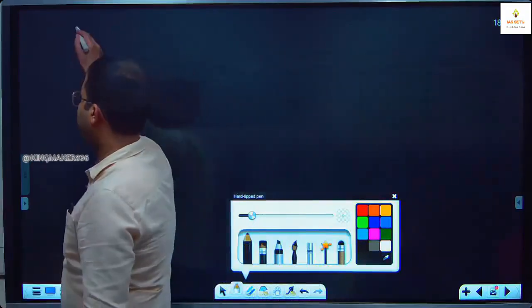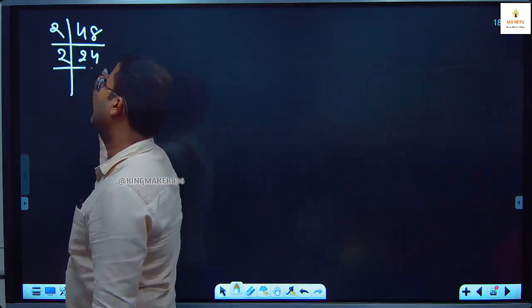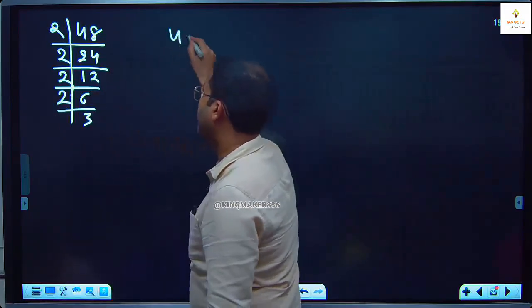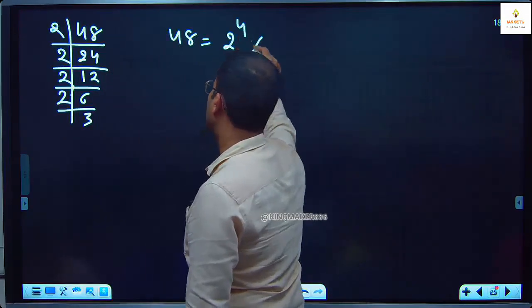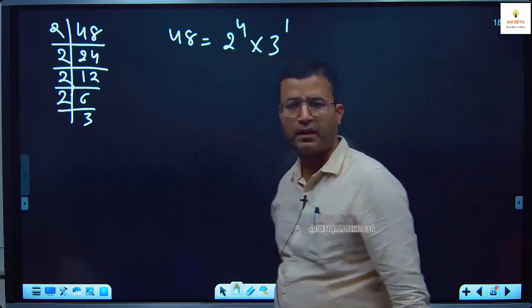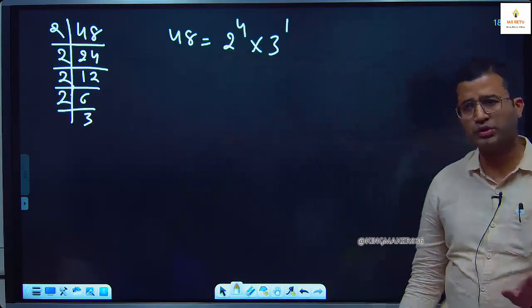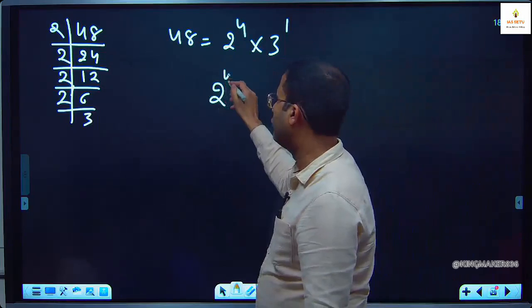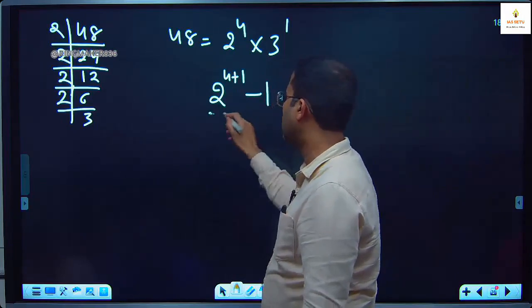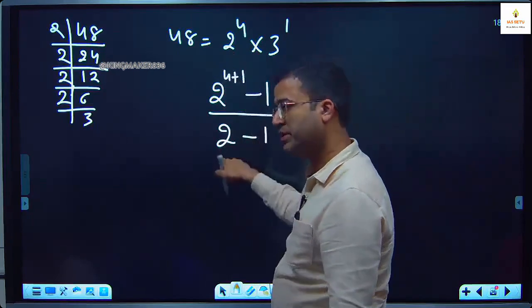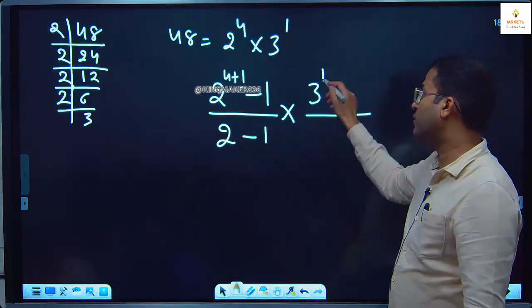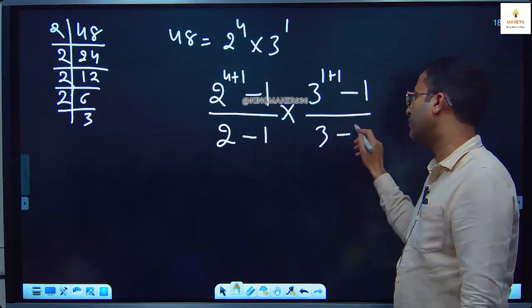Like I take 48. 2 common 24, 2 common 12, 2 common 6, 2 common 3. So the first thing is the prime form is 2 to the power 4 into 3 to the power 1. Go slow, step by step. According to our formula, it will be 2 to the power 4 plus 1 minus 1 upon 2 minus 1, into 3 to the power 1 plus 1 minus 1 upon 3 minus 1.